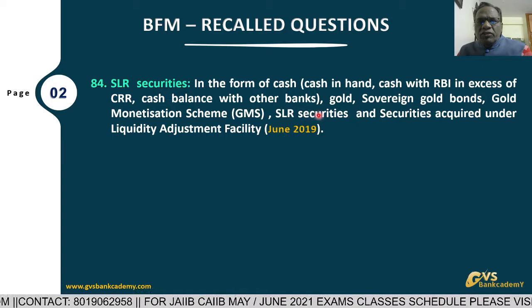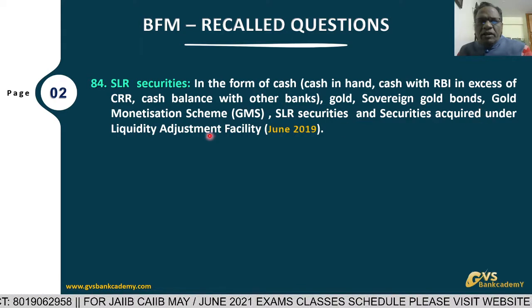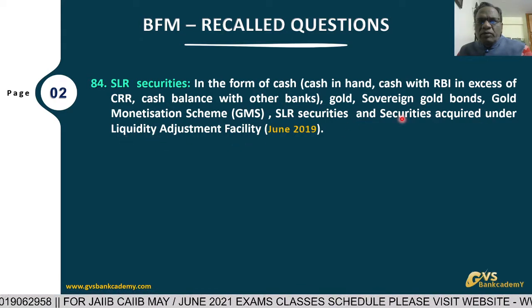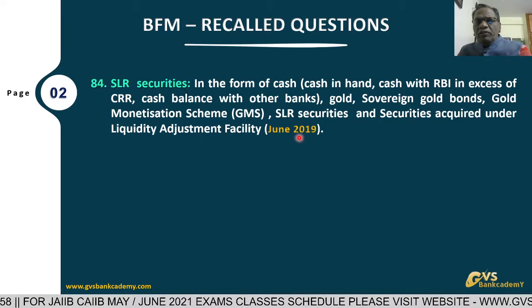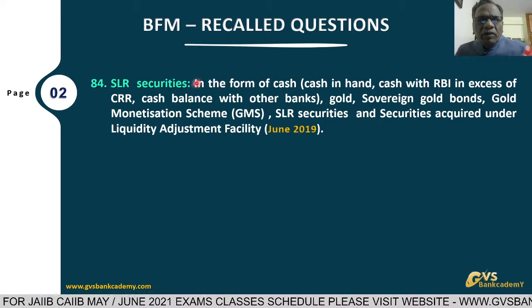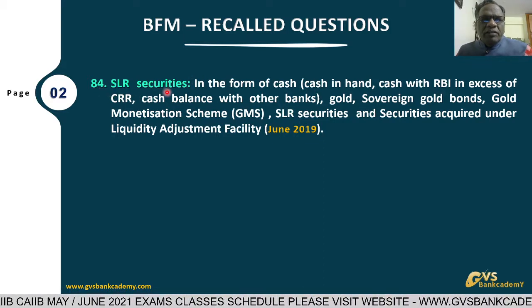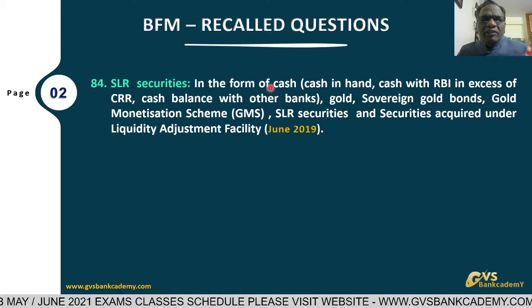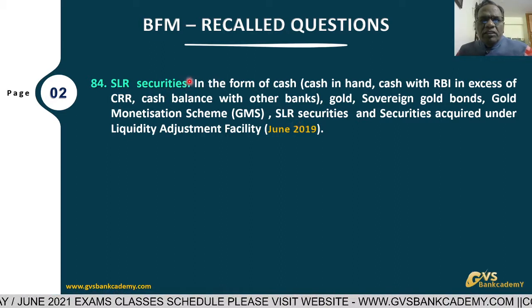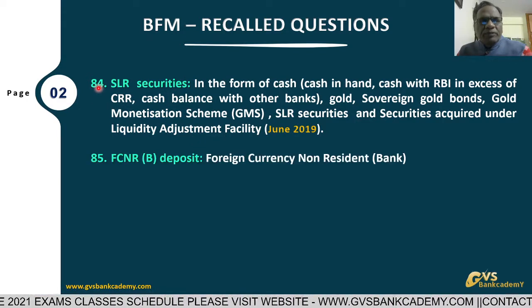Gold monetary scheme bonds which the bank is having, that also. And SLR securities, state government and central government securities. And securities acquired from RBI under LAF reverse repo. Securities acquired under LAF reverse repo from RBI all come under SLR securities. Presently SLR is 18% of the bank's net demand and time liabilities that you have to maintain. In this form, the bank has to maintain SLR securities. This is question number 84.